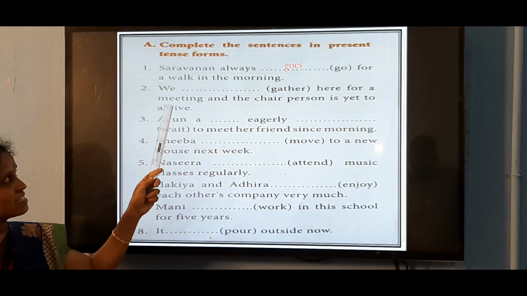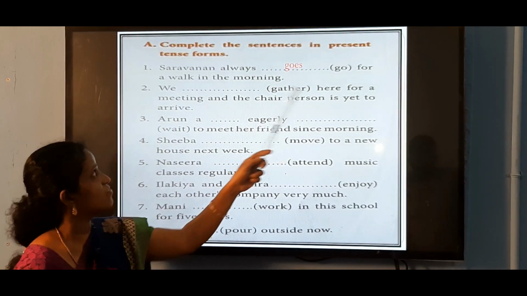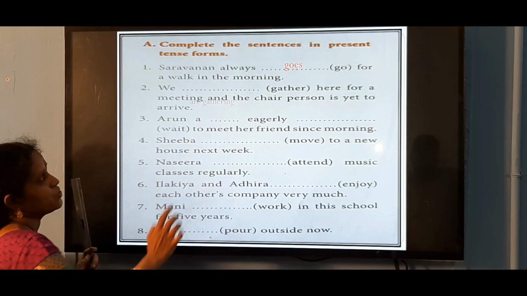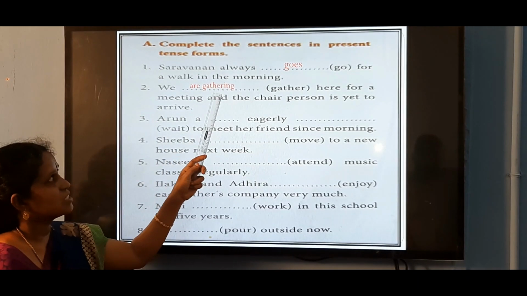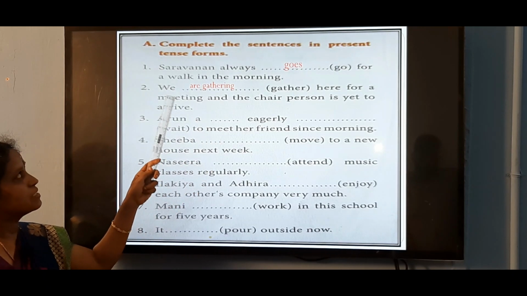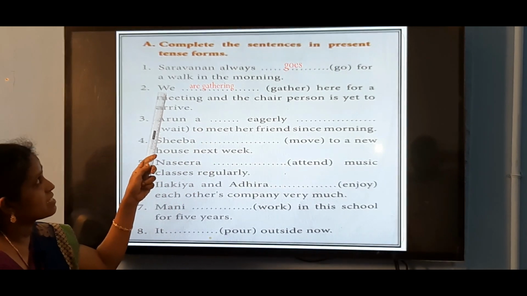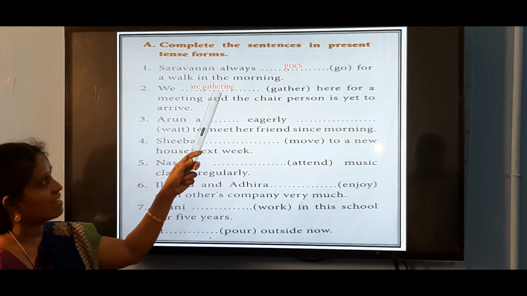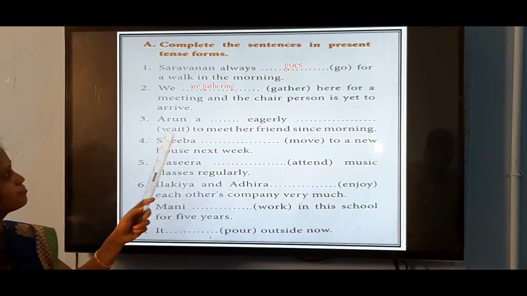In the next sentence, we gather here for a meeting. It's a continuous action. So, we have to use the continuous ing form of the verb. Here the subject is first person plural. So, are is used. We are gathering here.